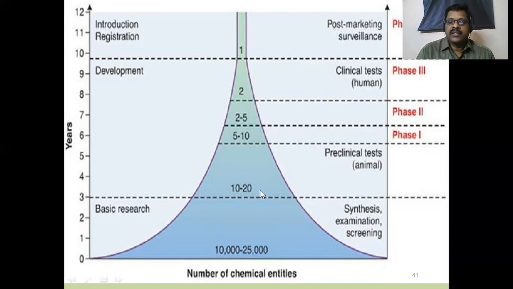We confirmed their toxicity and therapeutic effectiveness, and we are selecting only 5 to 10 of them for human studies. For that, we took 5 to 6 years. After phase 1, only 2 to 5 are eligible to test in phase 2, 7 years over. Then we are selecting 2 for phase 3 human studies, and out of 2, only 1 is selected for post-marketing surveillance in phase 4. So out of 2, only 1 is considered a new drug molecule, and that is launched into the market.